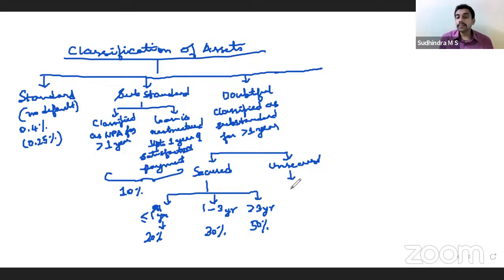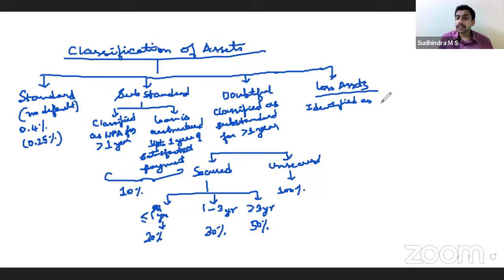Then unsecured, 100%. Last one, loss assets. Loss assets are those identified as loss assets, correct?